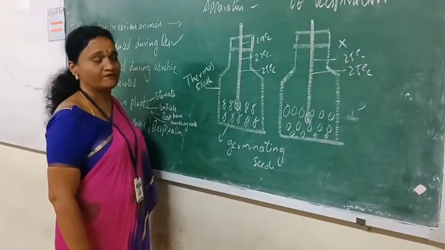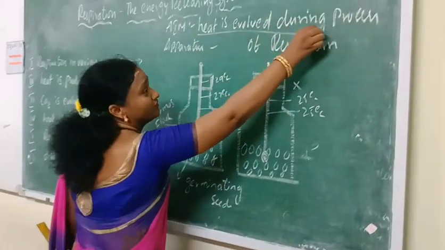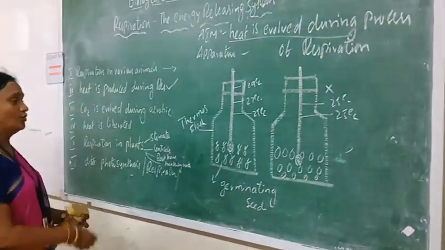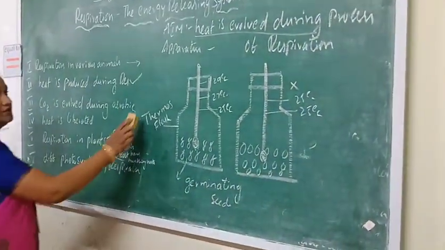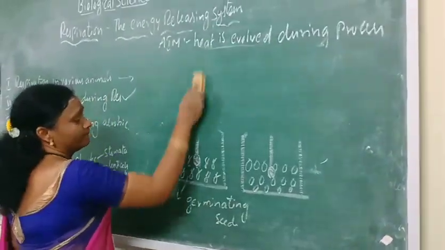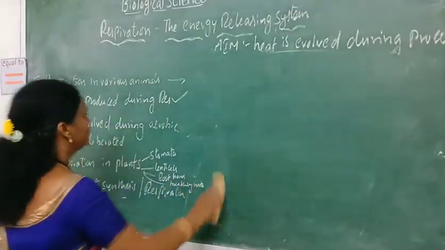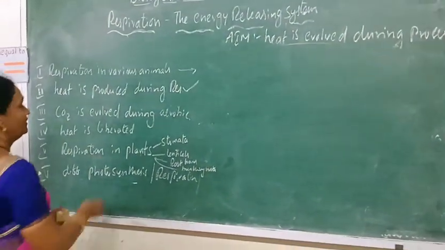From this it is clear that heat is produced during the process of respiration. So, before we complete the process of respiration in animals, let's see the last part of respiration, that is, heat is produced during respiration.